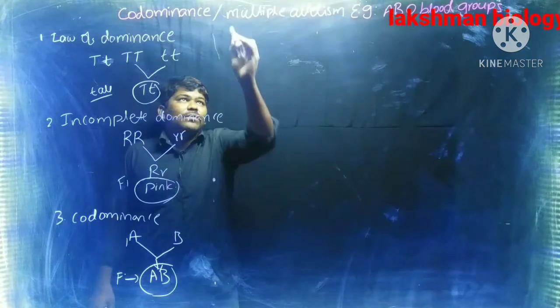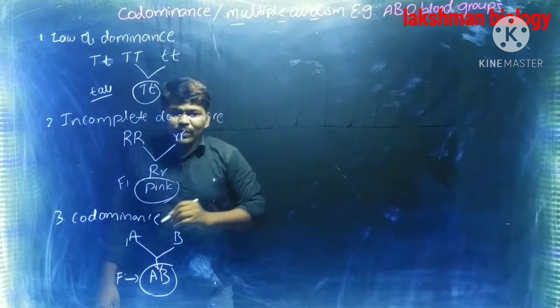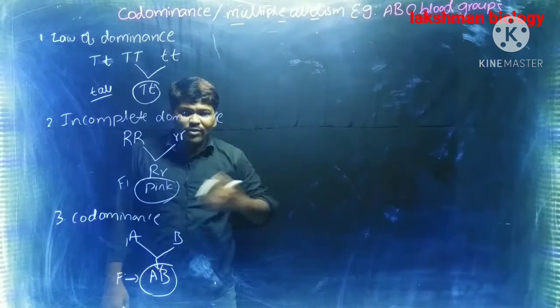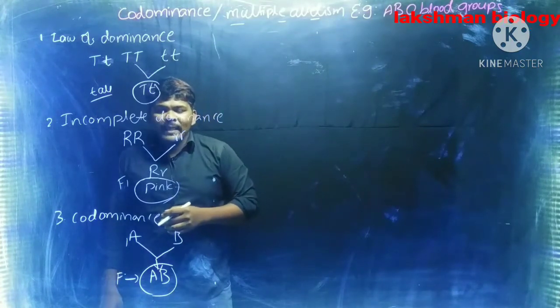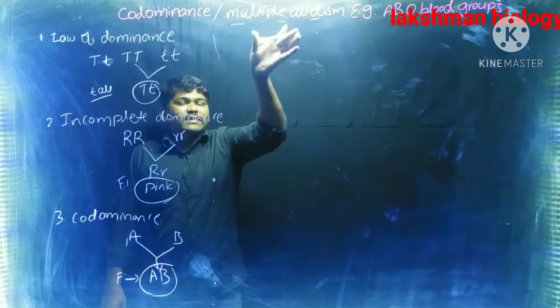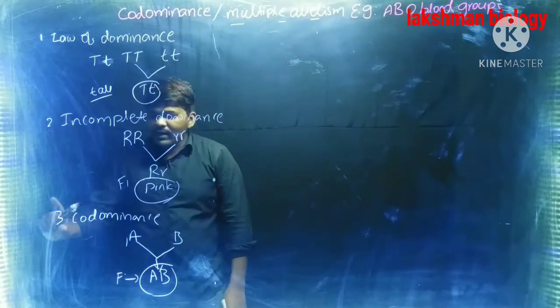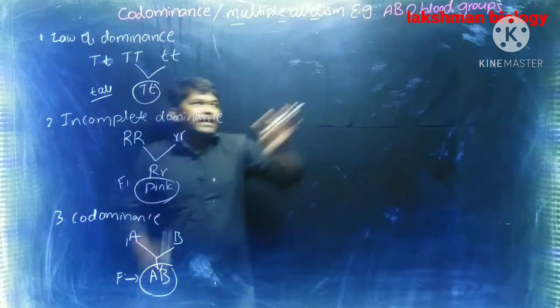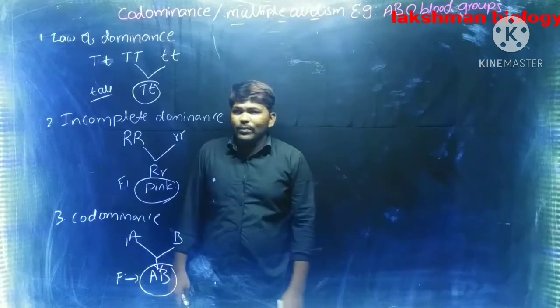Next, what is multiple allelism? Multiple allelism means more than one allele is involved in the formation of blood group in the human population. Hence, the ABO blood group is also one example for multiple allelism, apart from codominance. Then we have to see complete details of ABO blood groups.